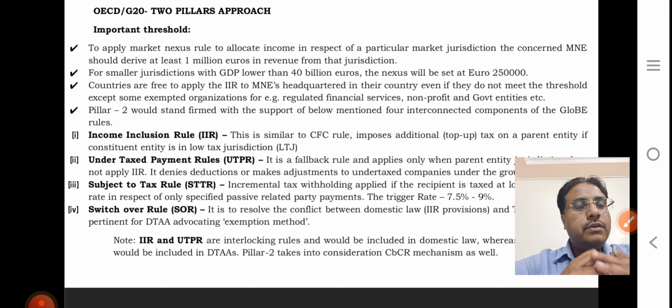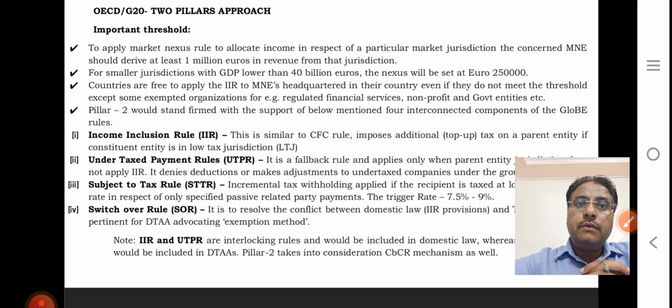Suppose you have a subsidiary in a particular jurisdiction around the world and the subsidiary's profit is less than 1 million, then that subsidiary is outside Pillar 2. Similarly, if that particular jurisdiction's GDP is lower than 40 billion euro, then this nexus will be set at 250,000 euro. Countries are free to apply IIR to the MNE headquarters.